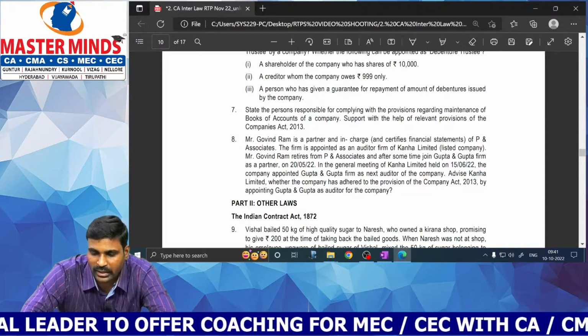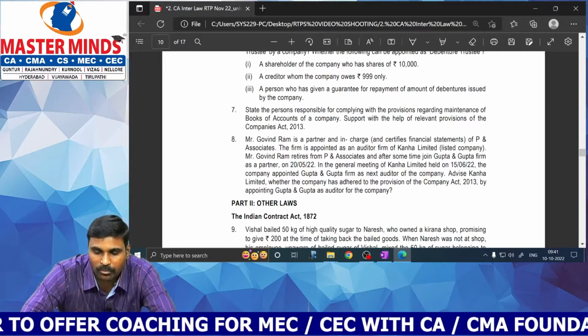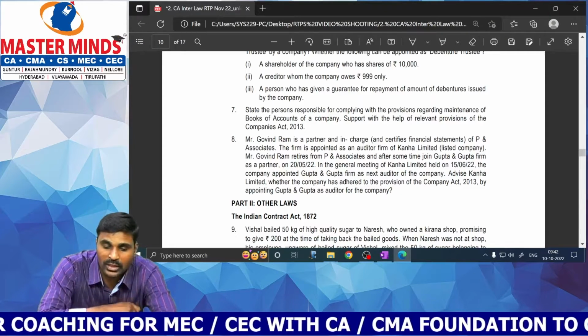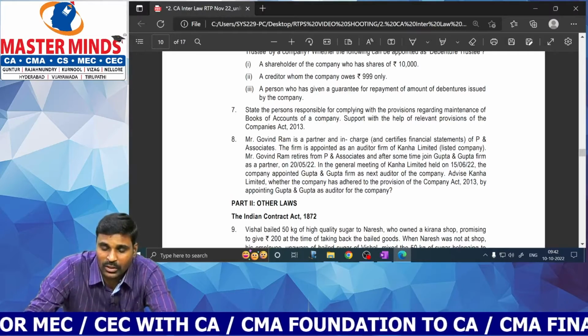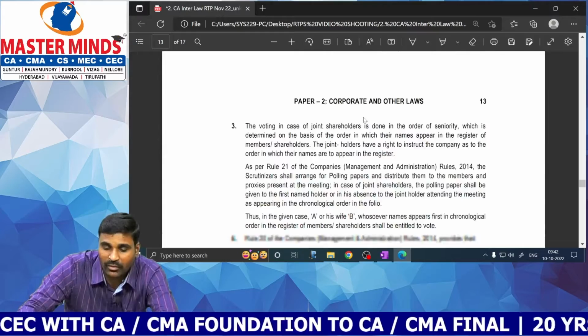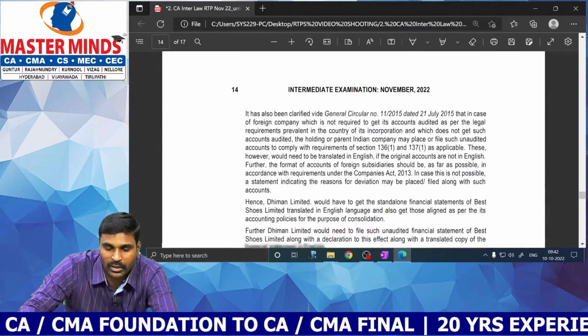The firm is appointed as auditor of so and so company. A partner retires from P and Co. and after some time joins another firm. So this Govind Ram is a common partner, who retired in the earlier firm and is joining the new firm. If he is not in charge of the financial statements in the old firm, then he is eligible in the new firm. But if he is in charge of the financial statements in the old firm, he is not eligible for appointment in the new firm.